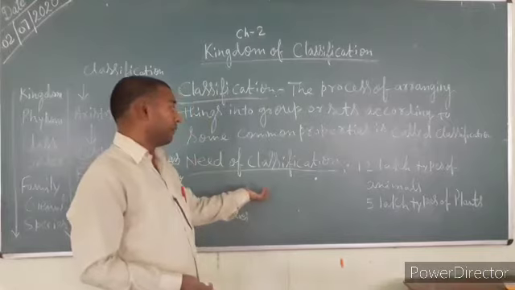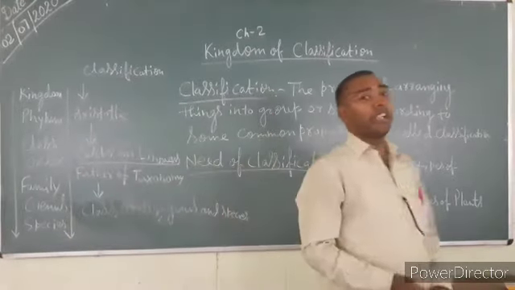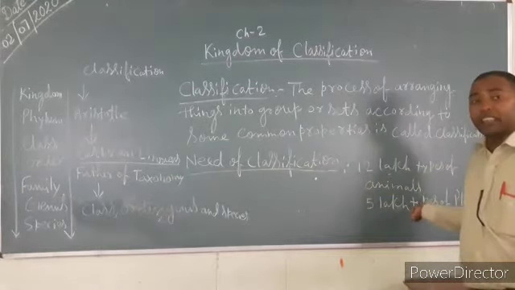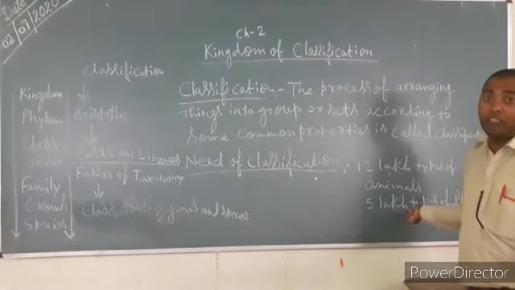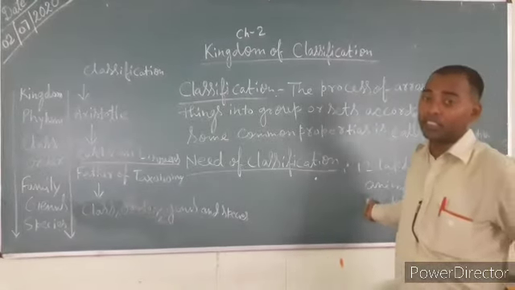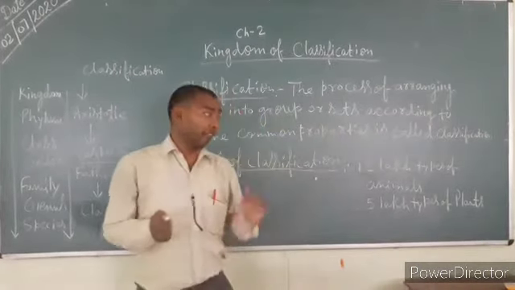So the need of classification is that there are so many animals and plants in our universe. We will have to categorize them, because we cannot study 12 lakh animals and 5 lakh plants one by one.